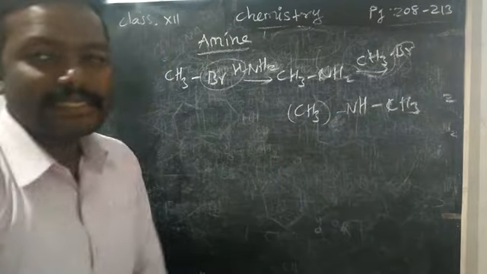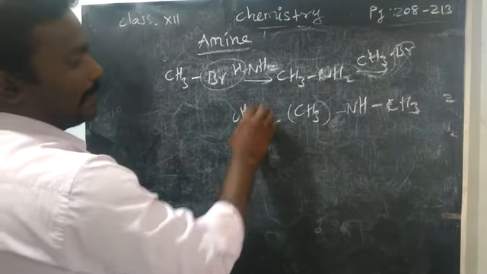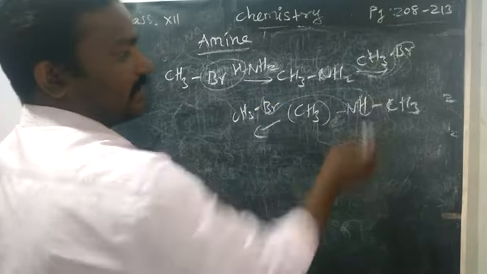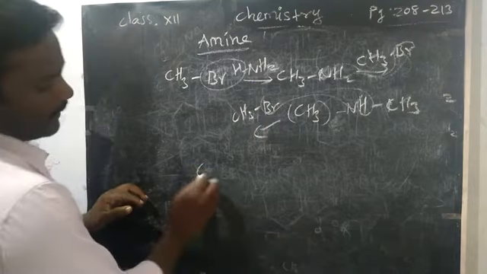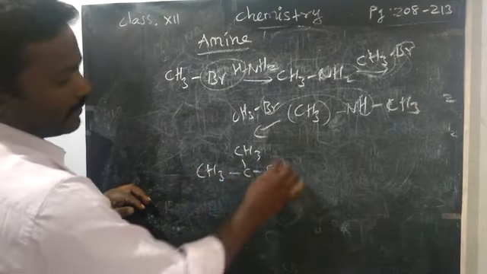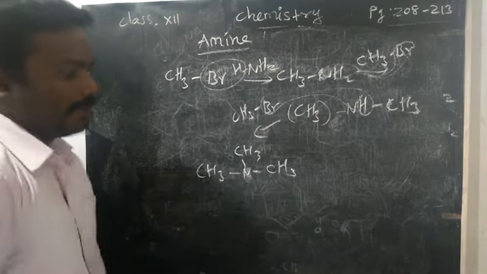CH3, bond, NH, bond, CH3. Further react with one more alkyl halide. What will happen? The remaining one hydrogen on the nitrogen is also removed. You can add one more CH3. So now we will get a tertiary amine, here we have nitrogen. Okay, tertiary amine.